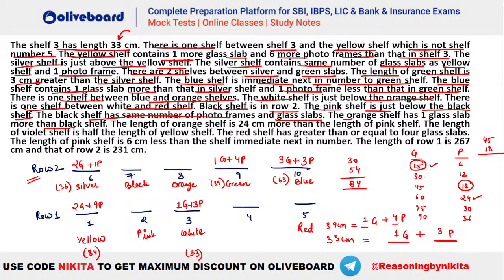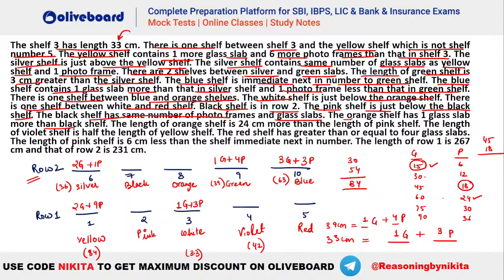Can we find the length of violet shelf, guys? Violet is half of yellow. Yellow is 84, that means violet should be equal to 42. Now to have 42, what is the possibility? 15 plus what is 42?